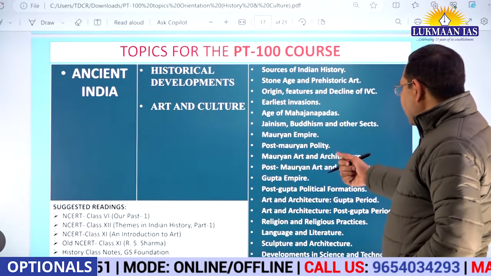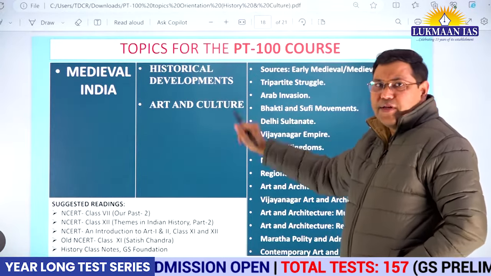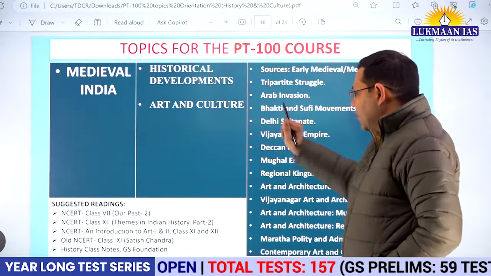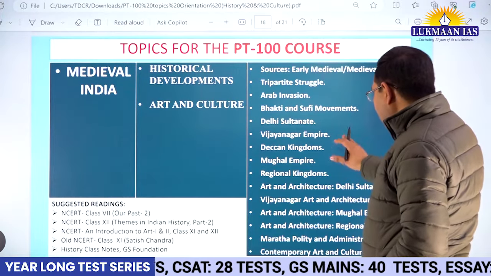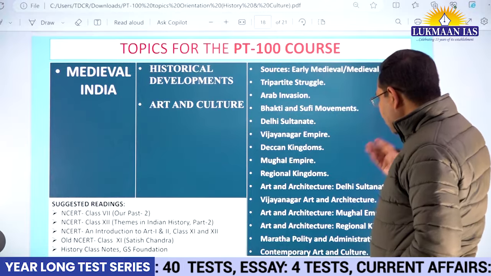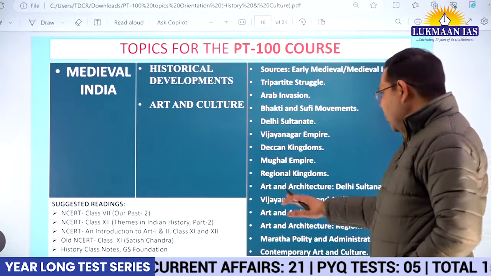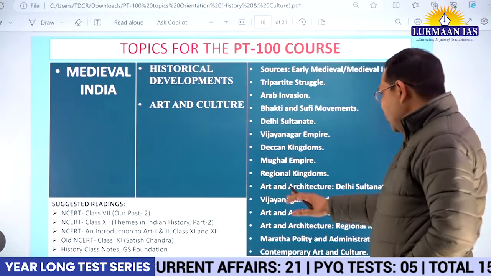Then when it comes to medieval India, here almost 15 topics are there where we will cover all the important historical developments as well as art and culture of medieval India. So we will cover the sources, tripartite struggle, Arab invasion, Bhakti Sufi movement, Delhi Sultanate, Vijayanagar Empire, other kingdoms of Deccan like Bahmani and successor states, Mughal Empire, regional kingdoms, and then art and culture related to them. All that thing will be covered.